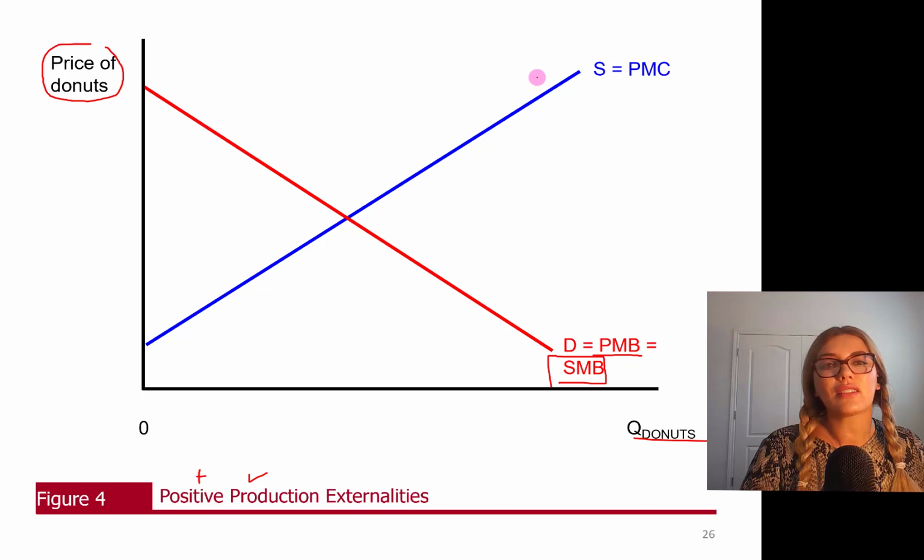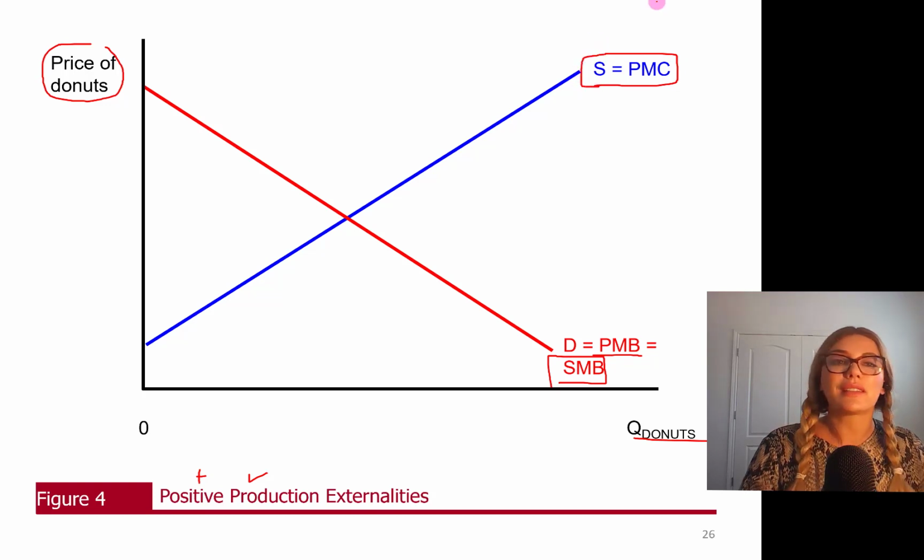Supply of donuts is done by the donut shop owner. Supply is going to be equal to private marginal cost, the cost of producing donuts, but this will not be equal to social marginal cost. The reason being, there's a positive production externality.